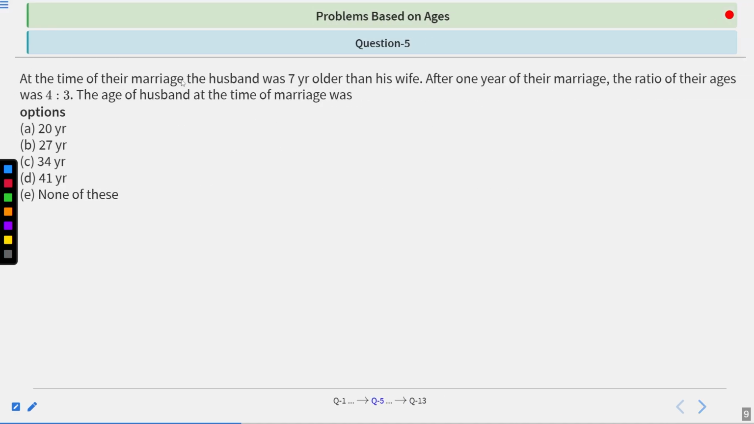At the time of their marriage, the husband was 7 years older than his wife. After 1 year of their marriage, the ratio of their ages was 4:3. The age of the husband at the time of the marriage was? Now there are five options. A is 20 years, B is 27 years, C is 34 years, D is 41 years, and E is none of these. Now you have 10 seconds to analyze the question. Your time starts now.